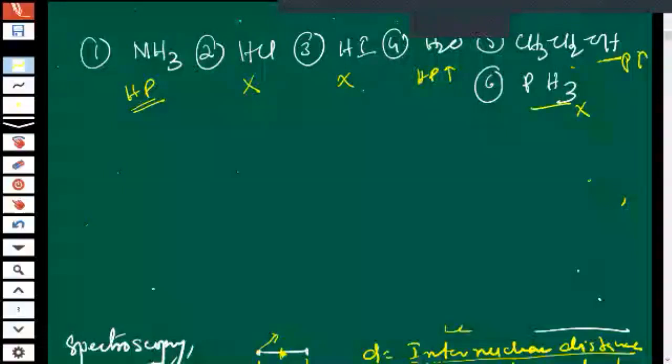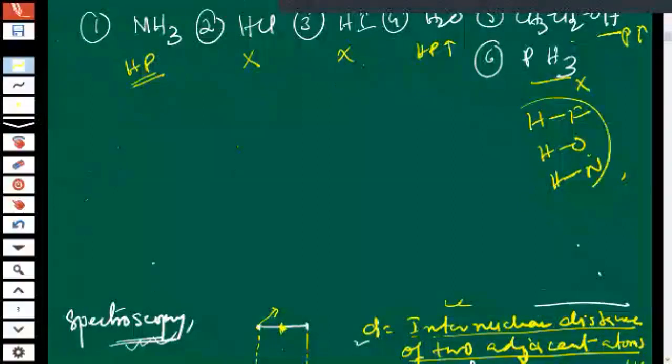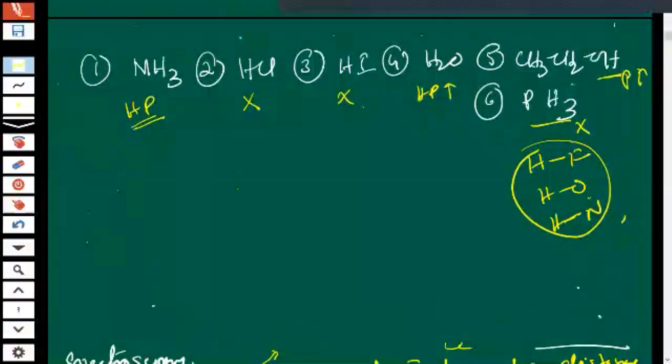So you can do it like this, because for hydrogen bonding you have to see that H should be bonded with either fluorine, oxygen, or nitrogen, otherwise hydrogen bonding will not take place. Instead of hydrogen bonding, if any other thing is there, then dipole polarity may be developed, dipole attraction. But specifically for hydrogen bonding, such type of bonding must be present. Okay, children.